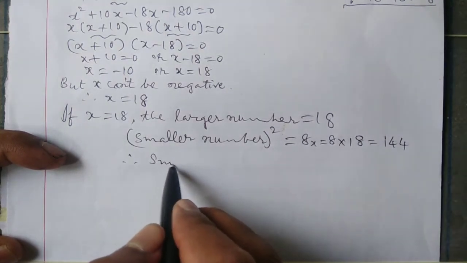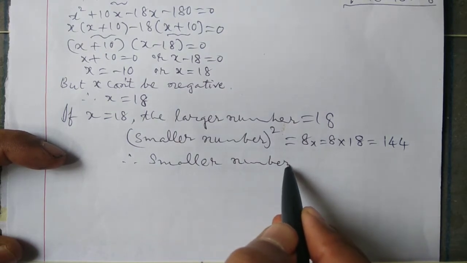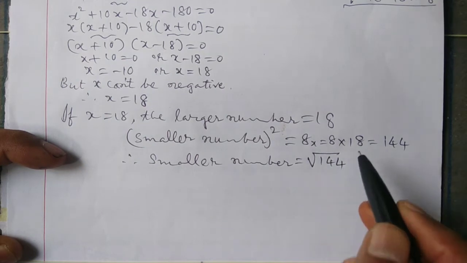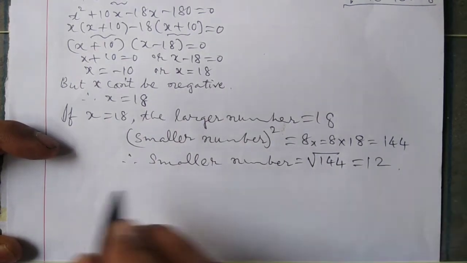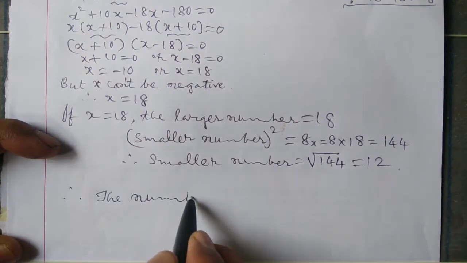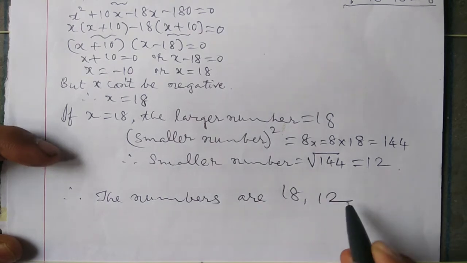Therefore the smaller number is equal to the square root of 144, that is equal to 12. Therefore the numbers are 18 and 12.